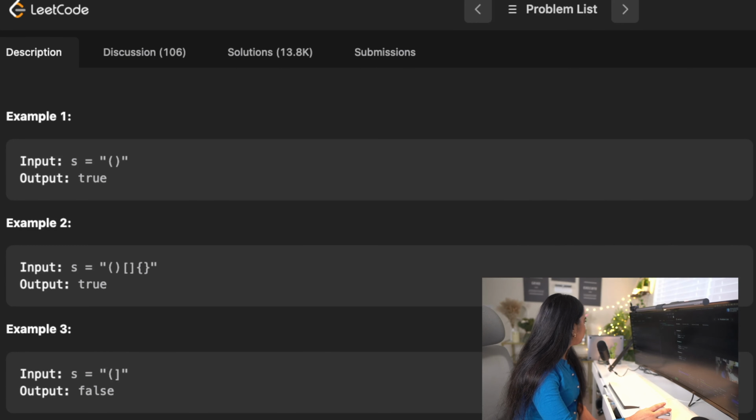In example 1, we have an opening symbol and its corresponding closing symbol, so the string is valid and we are returning true. And in example 2, it's the same. For every opening symbol, we have its corresponding closing symbol, so it's a valid string. But if you see example 3, we have an opening symbol and a closing symbol, but it's not valid because it's not of the same type, so we are returning false.